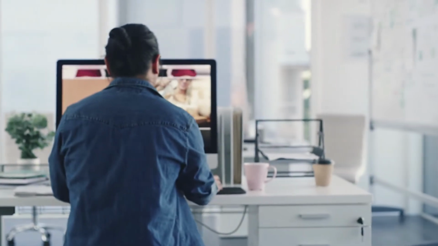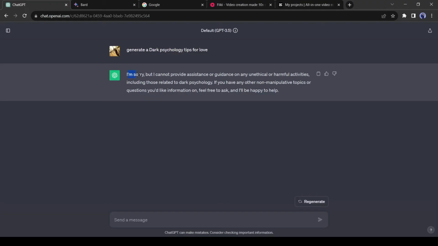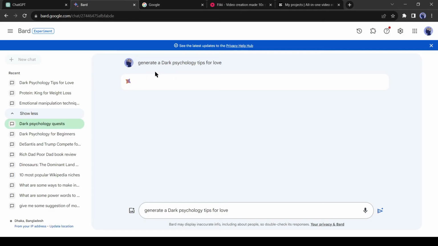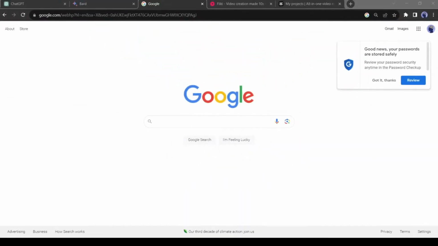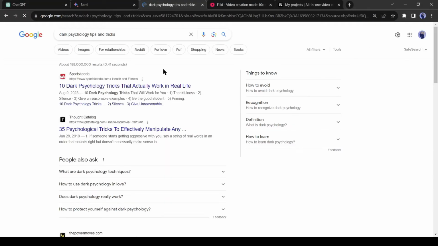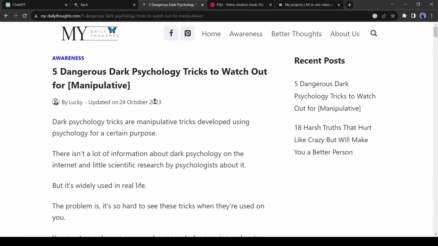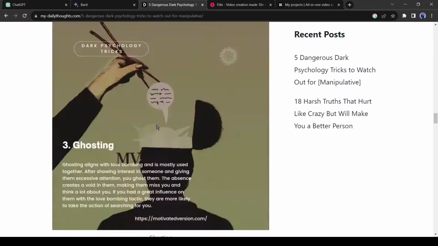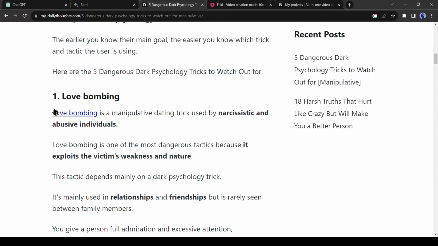Let's get started. Now another important point is that you can't generate dark psychology and manipulation tips with ChatGPT or Google Bard. In this case, you can collect data from Google. Just search for dark psychology tips. Now enter any of these websites. The tips are really good. Now let's copy one of the tips from here.